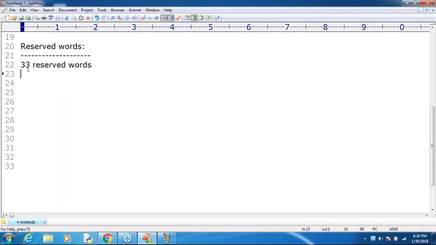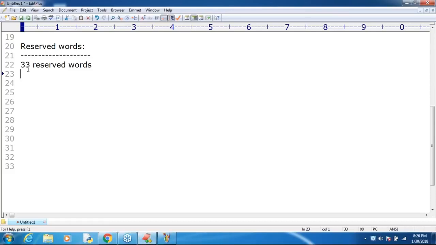Python programs, the Python language, revolve around these 33 reserved words only. Remember that. In Python some words are reserved to represent some meaning or functionality. Such types of words are reserved words.